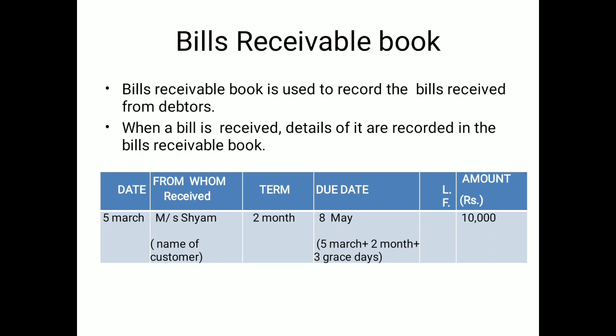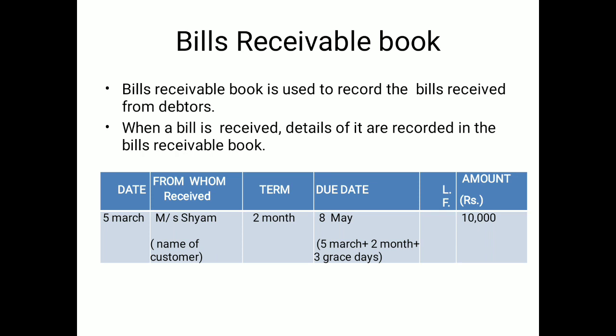The question will tell you the date of writing, from whom you have to receive, and the time period also. But the due date you have to calculate using the system: 5th March plus 2 months and plus 3 grace days, which gives 8th May. Then the amount will be listed.